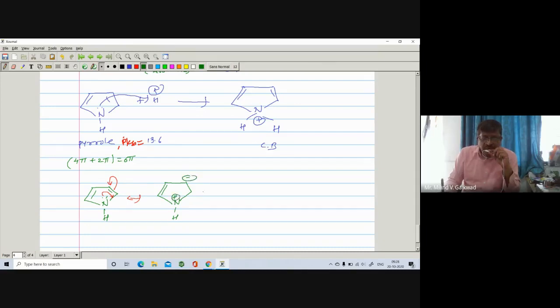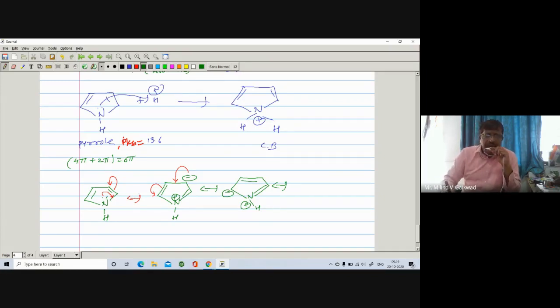Further, the pi bond opens on the carbon, C negative, C positive, so this negative also shifts here. You get the next resonating structure, with a pi bond formation. So here we have shifted the electrons anticlockwise. Similarly, we can rotate clockwise.